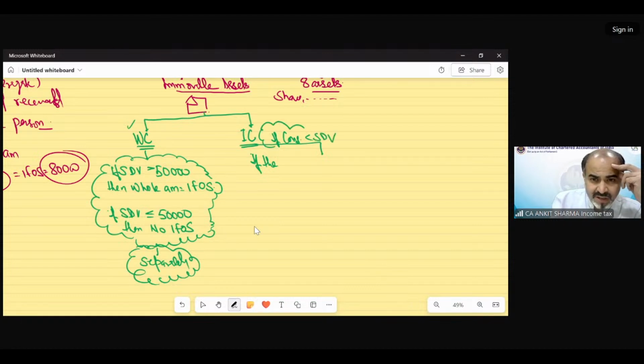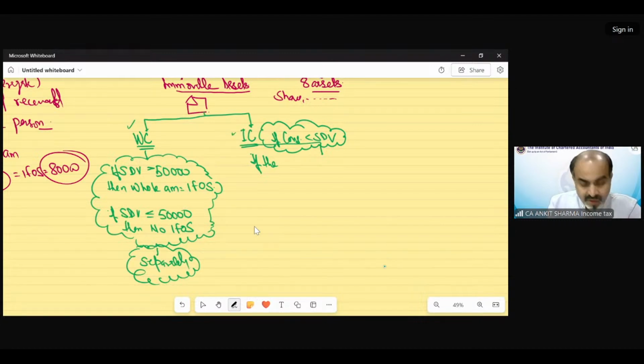So if the consideration is less than stamp duty value, then it would be called inadequate consideration. First point, if it happens, then we will say it's a case of inadequate consideration.